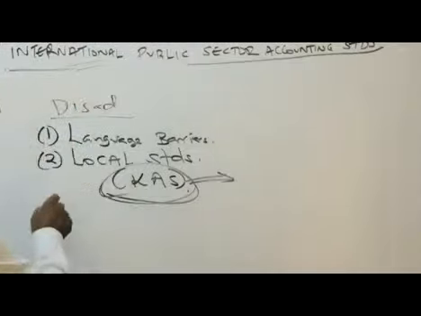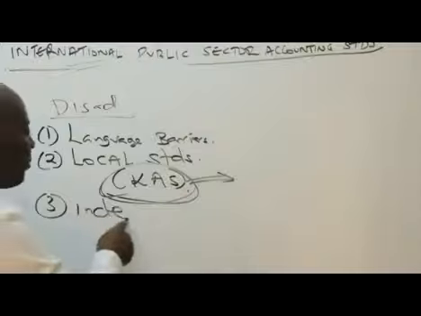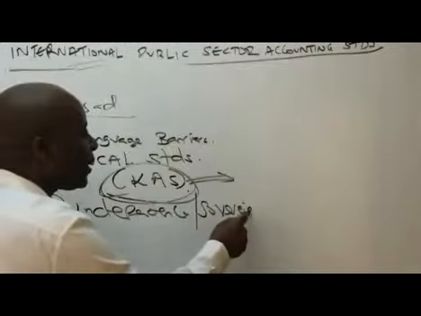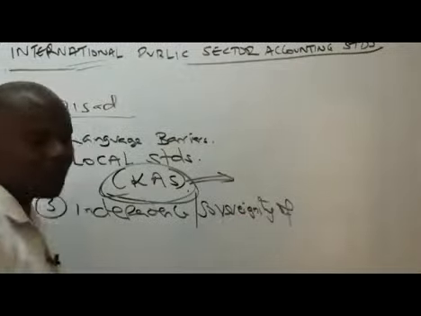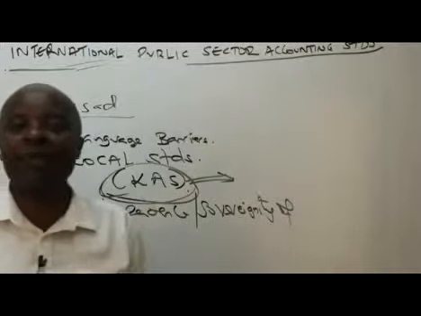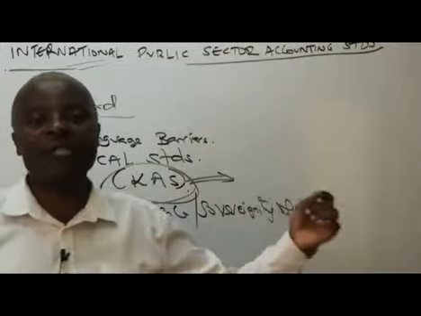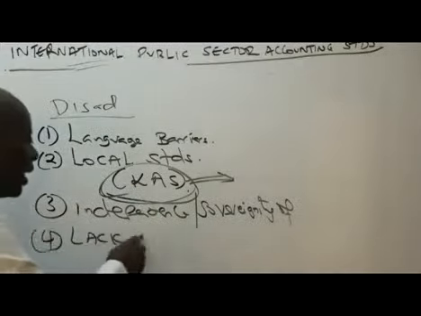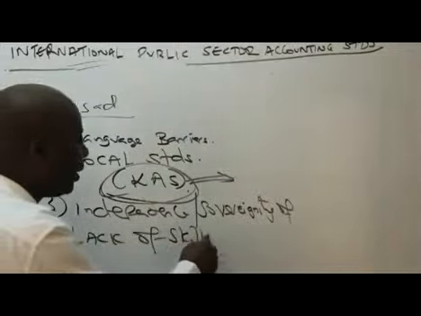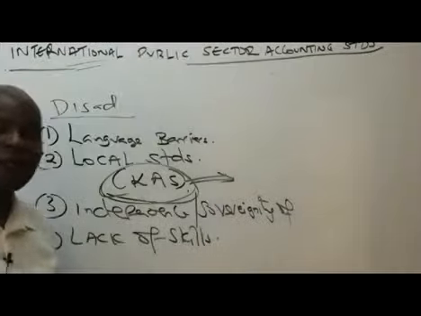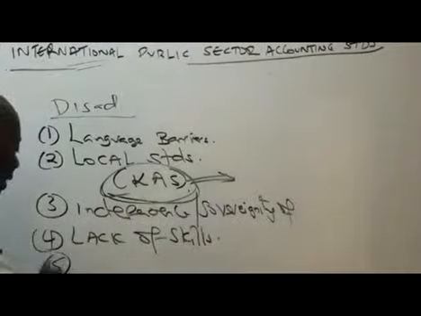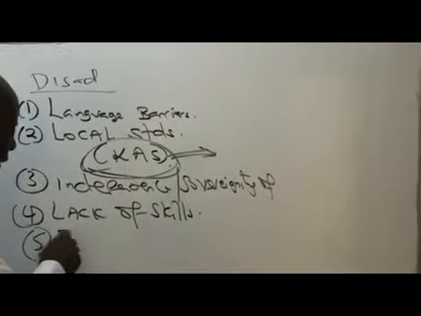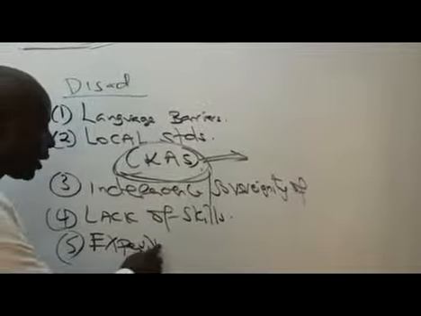And then we have, ladies and gentlemen, the concept of independence. The concept of independence, or sovereignty. Sovereignty of what here? Of countries, or sovereignty of countries. Countries feel that they're independent. Why should you force us to adopt these international themes? Ladies and gentlemen, number 4, we have here lack of what here? Lack of skills. These are a big disadvantage, a big impediment. Number 5, of course, this thing could be what here? Very expensive. Could be very expensive.